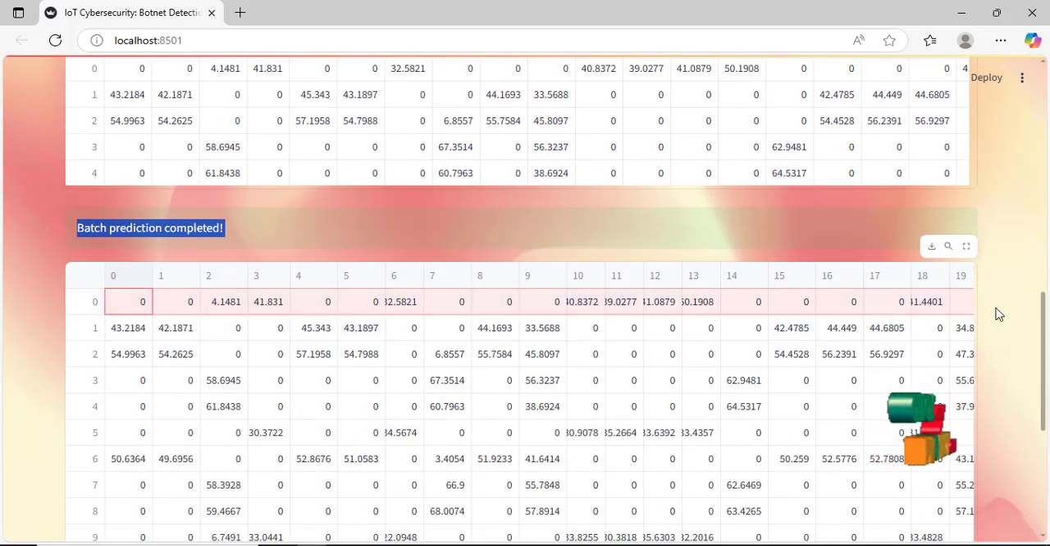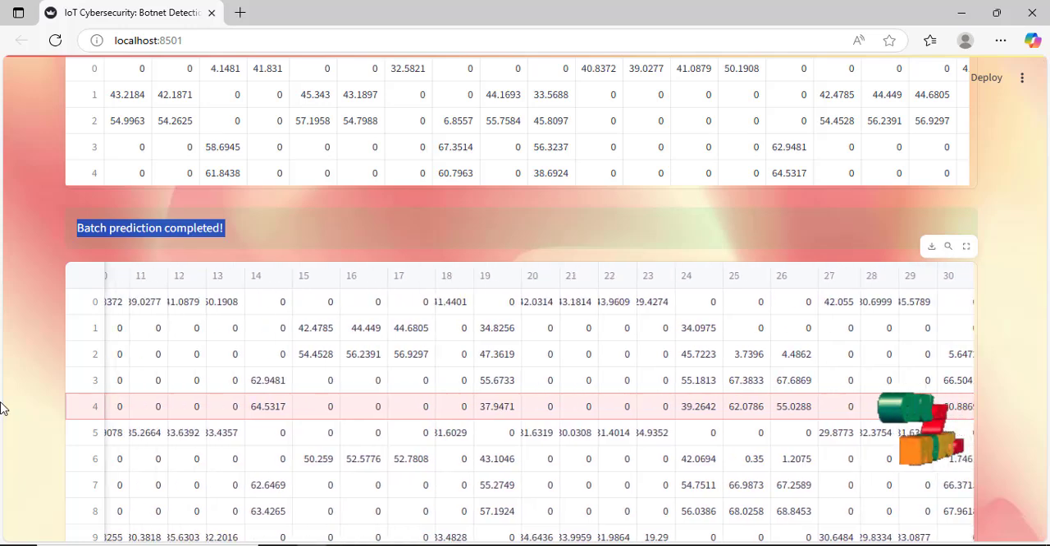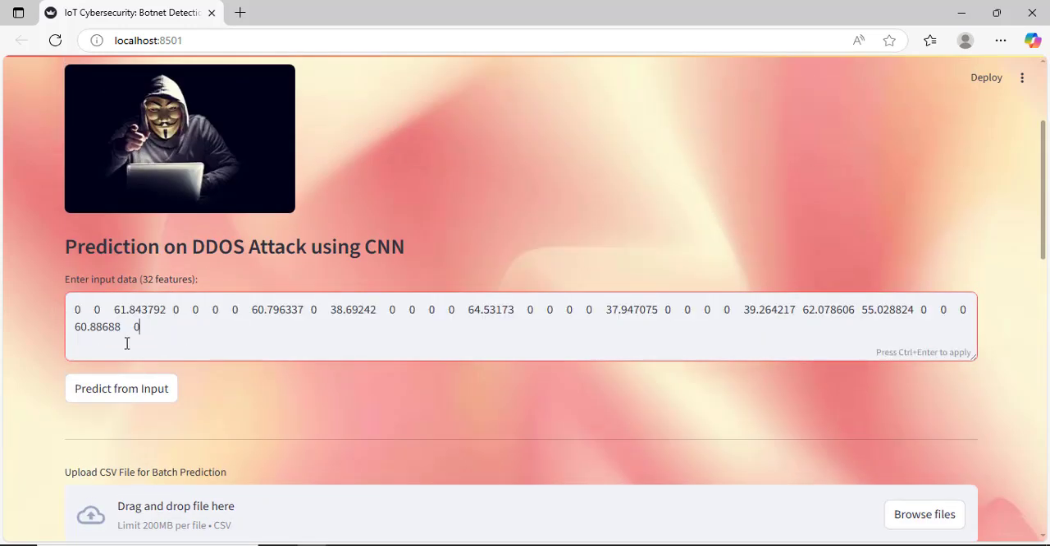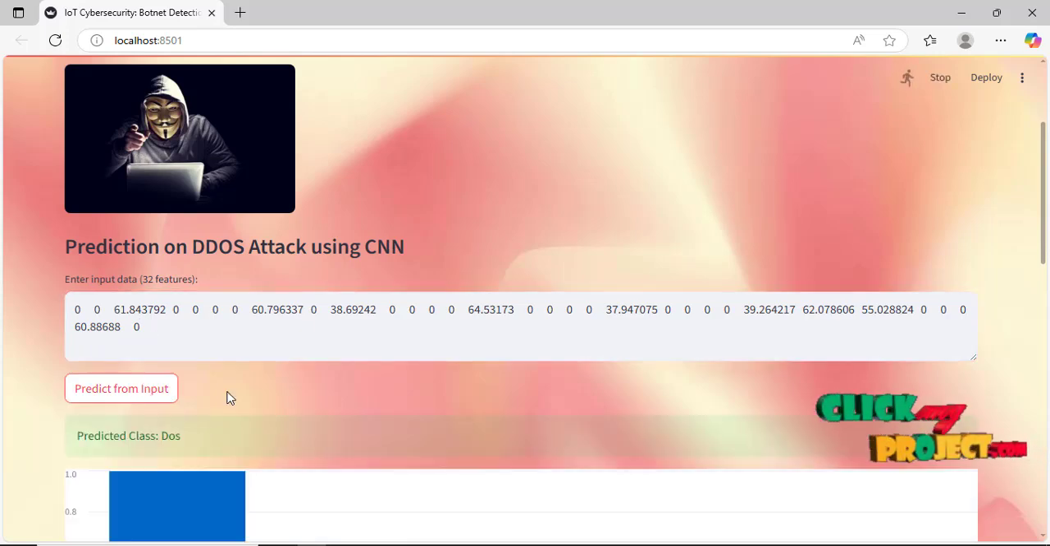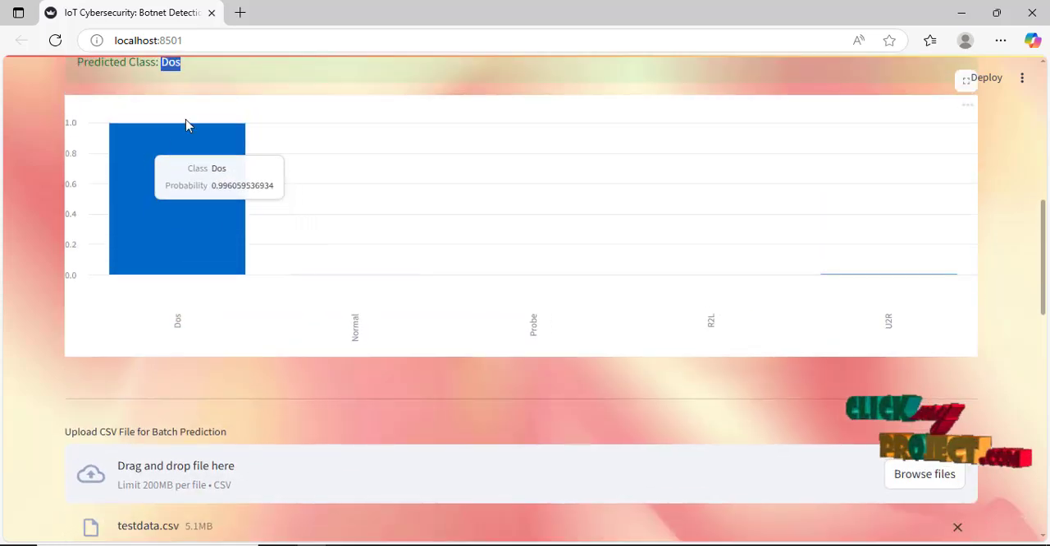So what data have we entered? For example, we have entered these columns of data. We entered it, and the model predicts that a DDoS attack will occur. So the DDoS will be there.